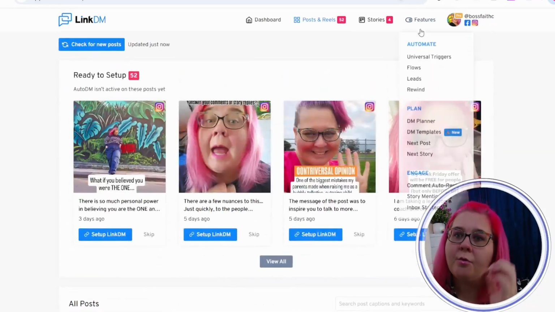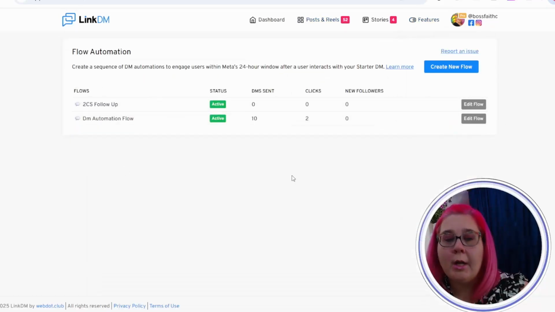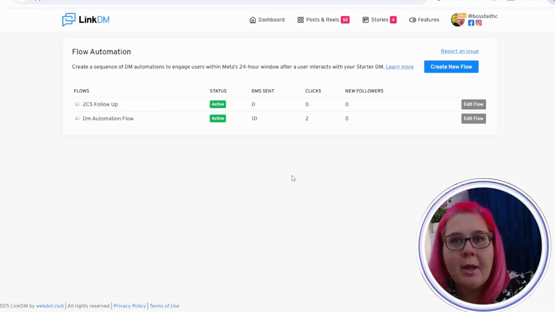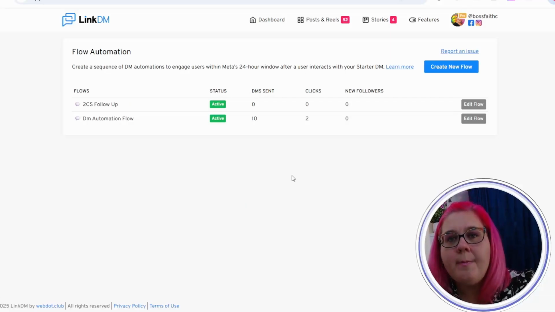And remember, your flows are where you go for follow-up sequences. I'm going to handle that in a different video because I want to show you now how to set everything up, how to set up a basic one, how to set up each of the different features, and how to get the most out of them with ideas. So that will be in the future videos.